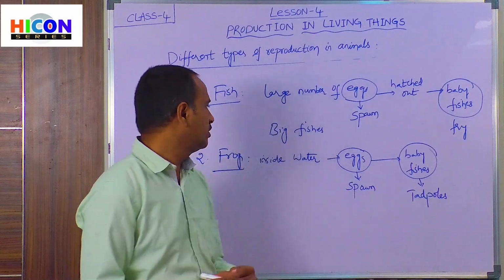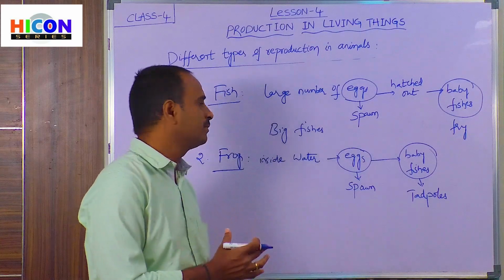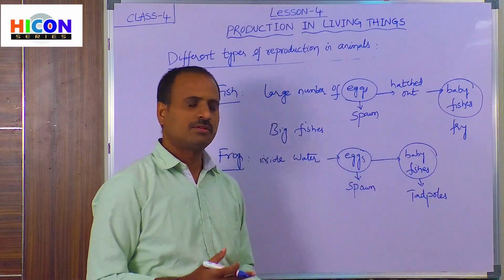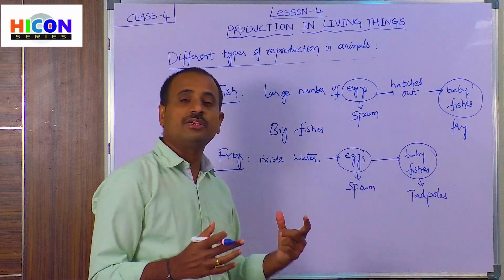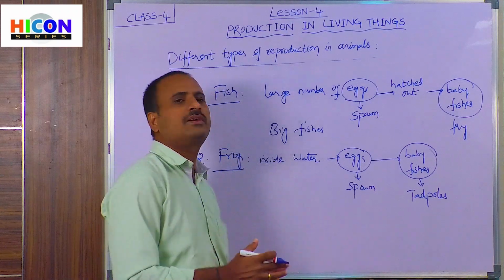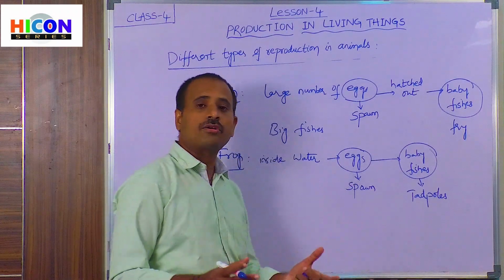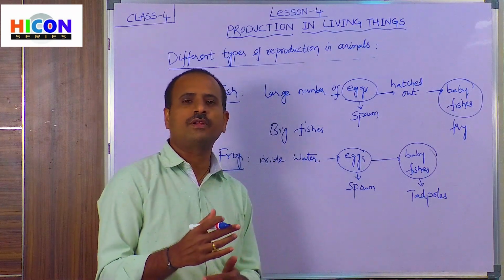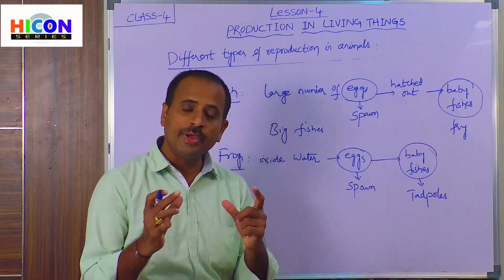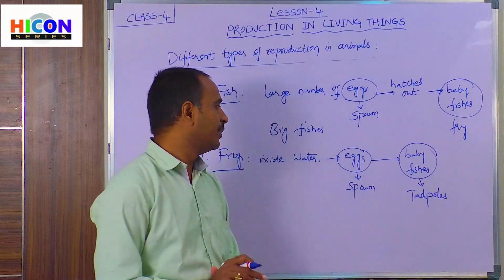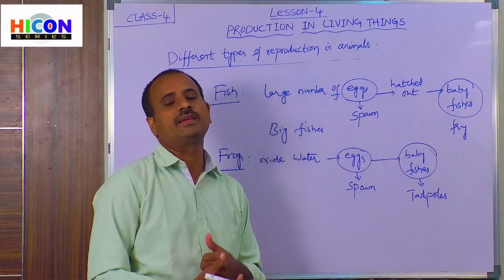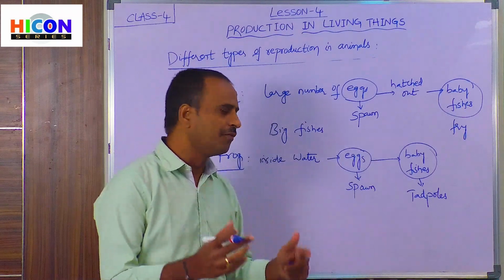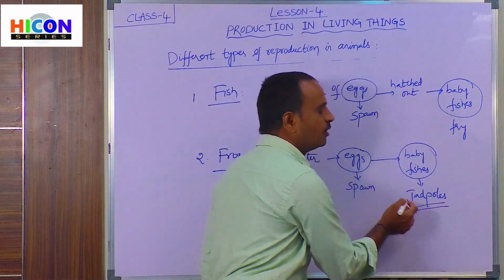So children, did you understand the reproduction of the frog with the help of its eggs? First, the frog will lay a large number of eggs inside the water. Those eggs are called spawn. These eggs will be hatched out after a few days into baby frogs, which are called tadpoles.